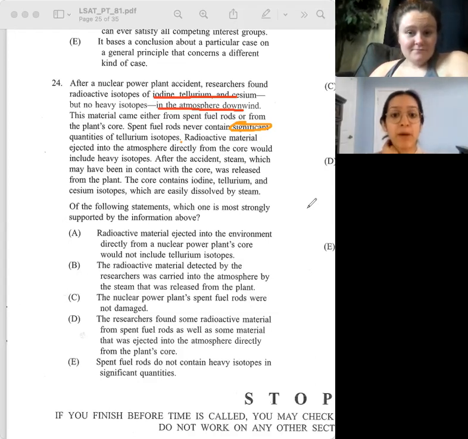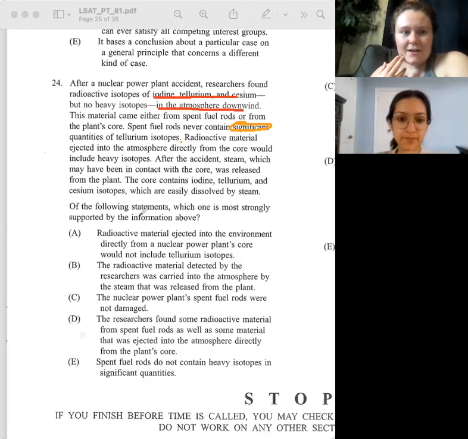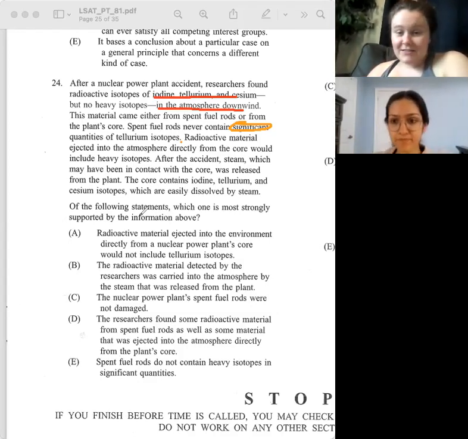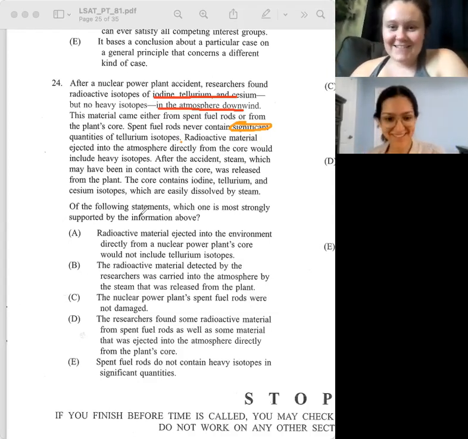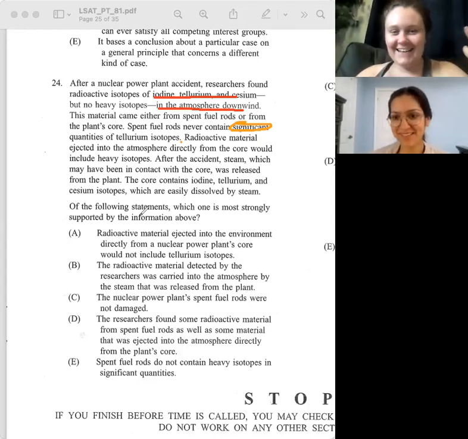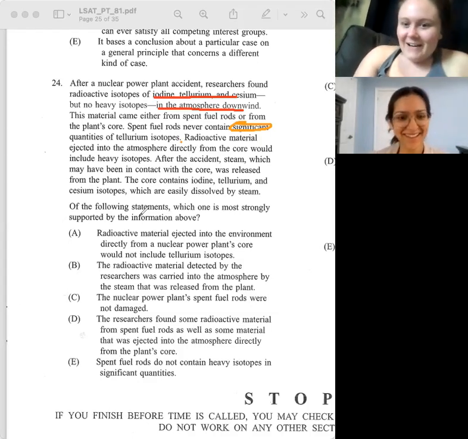Okay, so basically the same things that were found in the atmosphere downwind are also found in the core. Yes, but they can easily be dissolved by steam. And steam was released. So then I'm like, okay, so how do we find these things? All right, cool. I have no idea what this is talking about at all. I don't know what I, T, and C are. I don't know what steam is, I can't even picture this. I'm just drawing, like, I got this and I got this. Okay, so go ahead and start.